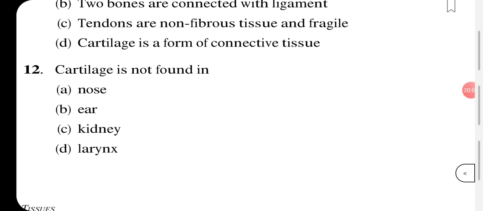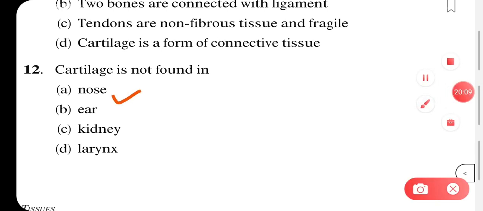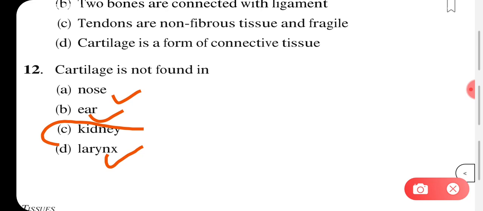Cartilage, is it there in our nose? Yes, it is present in the nose. Okay. Are they in our ear? Yes, they are. They are present in our ear pinna. Okay. Are they present in our larynx? Yes, they are also present in our larynx. Fine. Now, are they present in the kidney? No, cartilages are not present in the kidney. So, here C option is our correct answer.